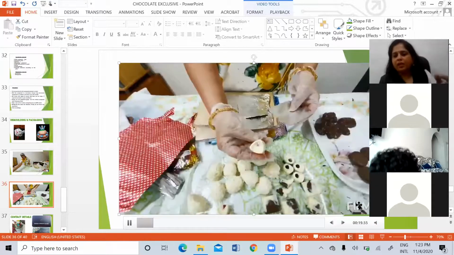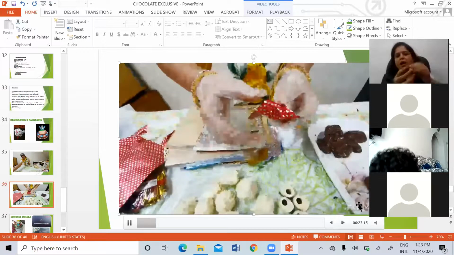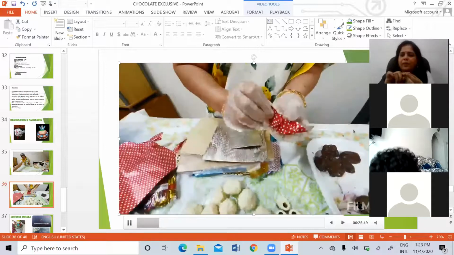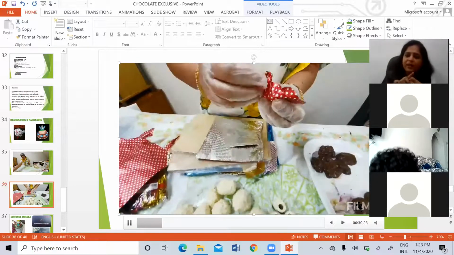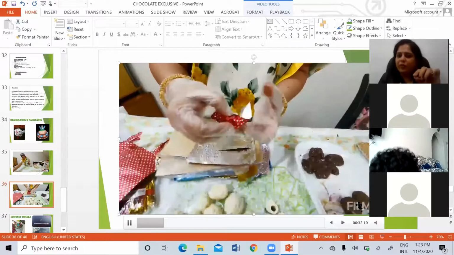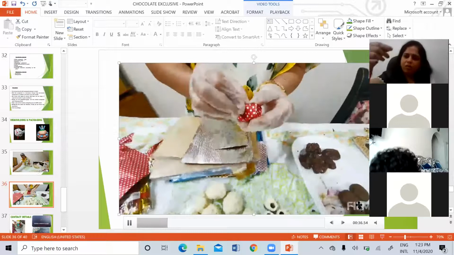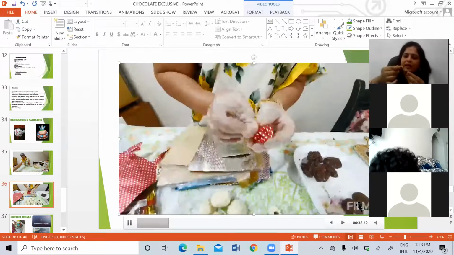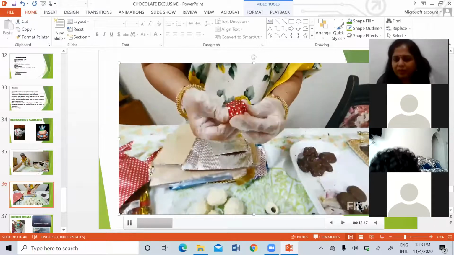Keep the chocolate upside down. The right side should be down. And fold it one side. Then you have to start folding near. Please see the video. I don't fold all the corners. First you fold one corner and then near that you have to fold.